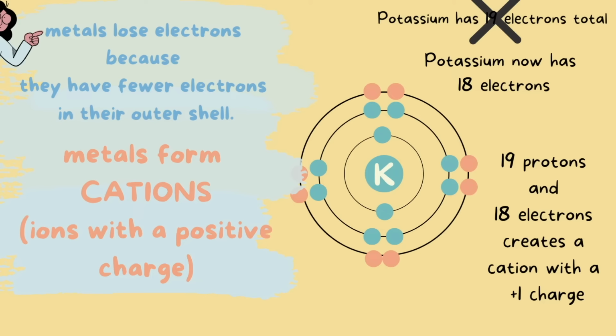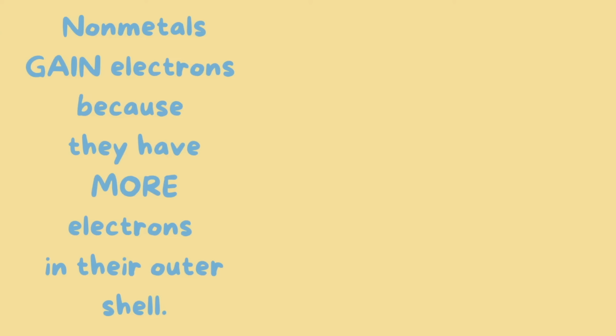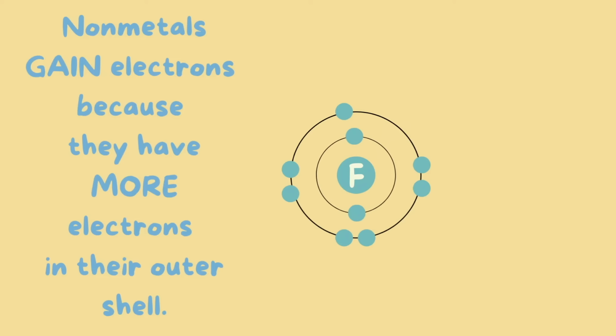So the takeaway here is metals lose electrons because they have fewer electrons in their outer shell. Also, metals form cations, which are ions with a positive charge. Non-metals, on the other hand, gain electrons because they have more electrons in their outer valence shell. For example, we have fluorine here and it has 9 total electrons. Notice it has 7 valence electrons.